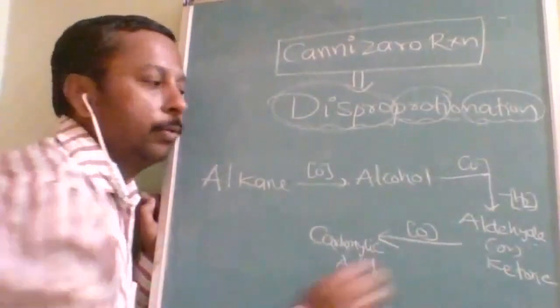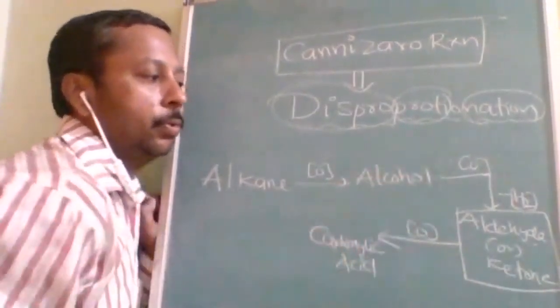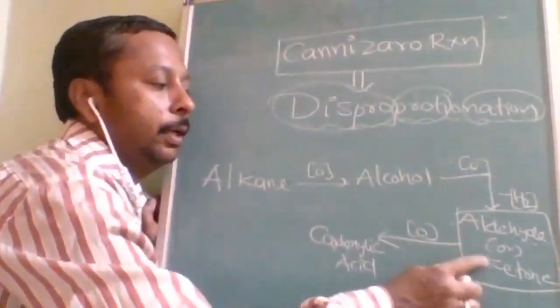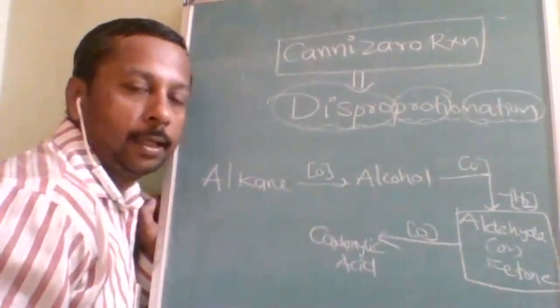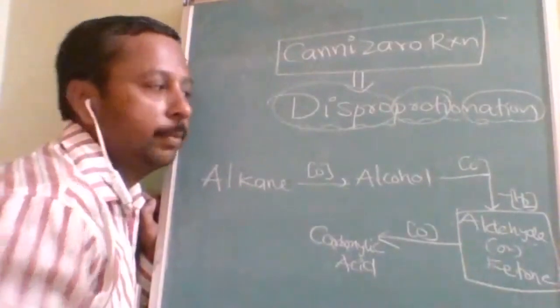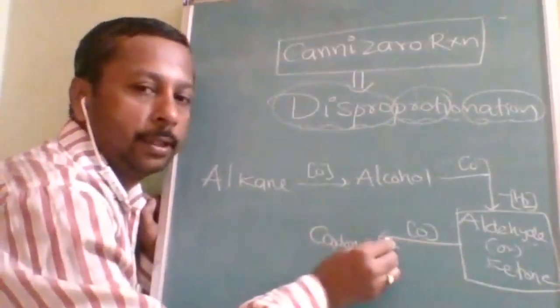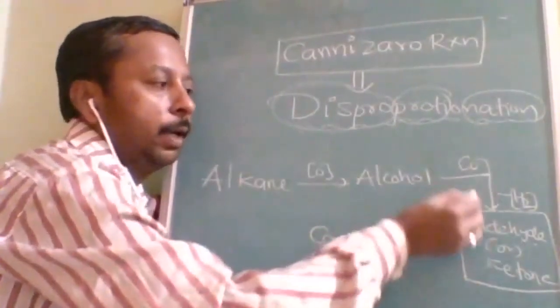Now we are in the chapter of aldehyde and ketone. Aldehyde or ketone, on treating with alkali, undergoes a disproportionation reaction. Disproportionation means one molecule will undergo oxidation to give carboxylic acid, and another molecule will undergo reduction.